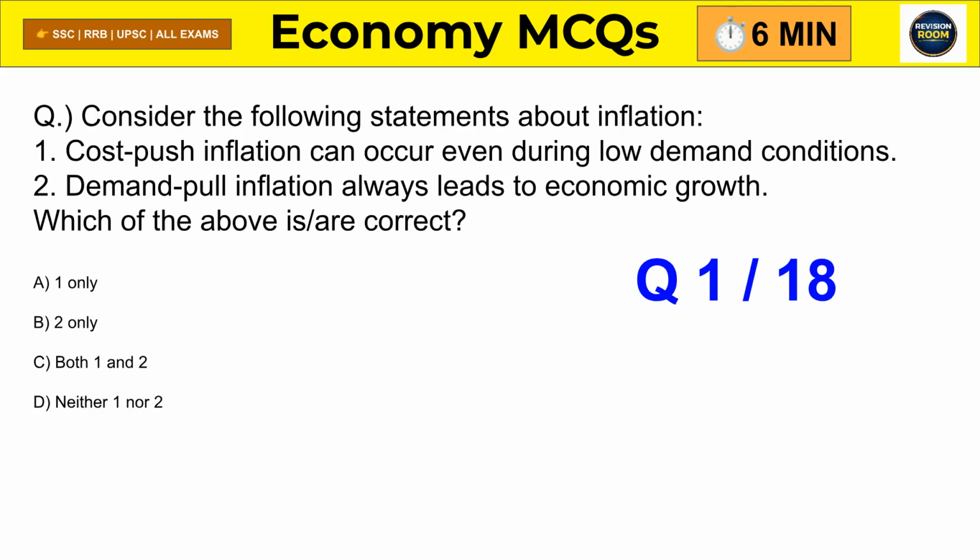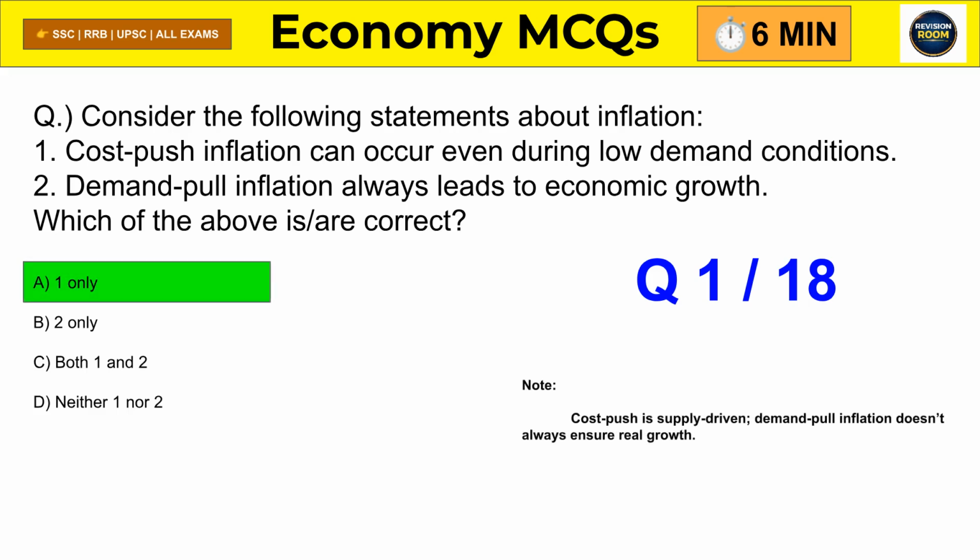Question 1. Consider the following statements about inflation. Cost-push inflation can happen even when demand is low. Demand-pull inflation always leads to economic growth. Correct answer is cost-push inflation can happen even with low demand. Because demand-pull inflation does not always guarantee real growth.